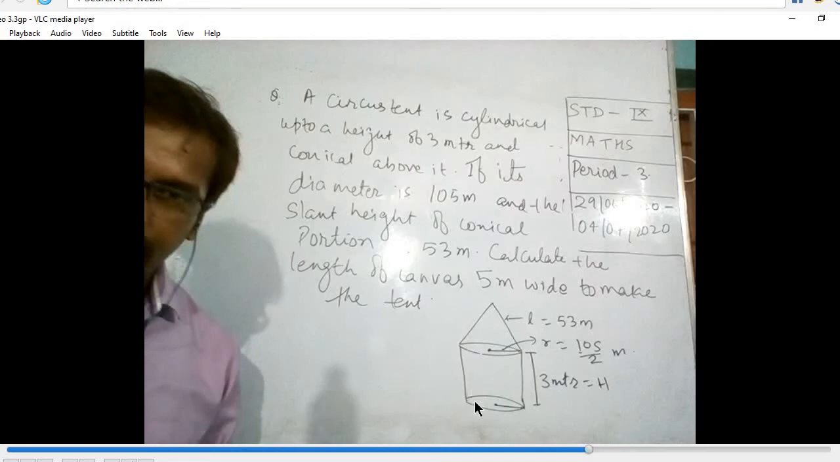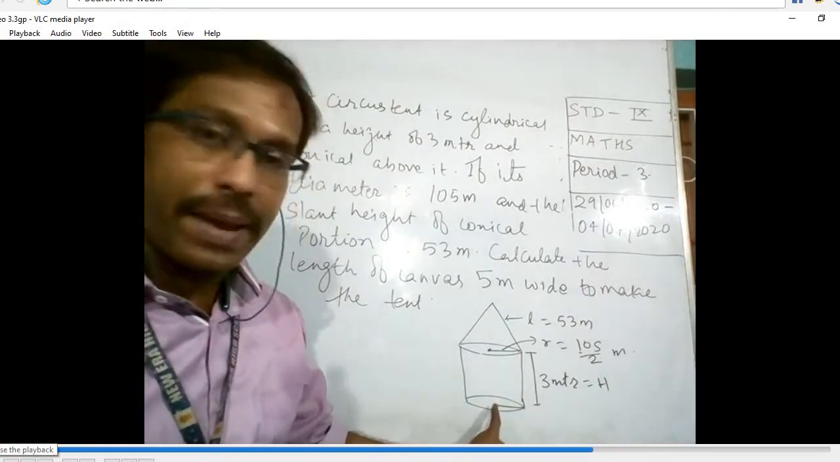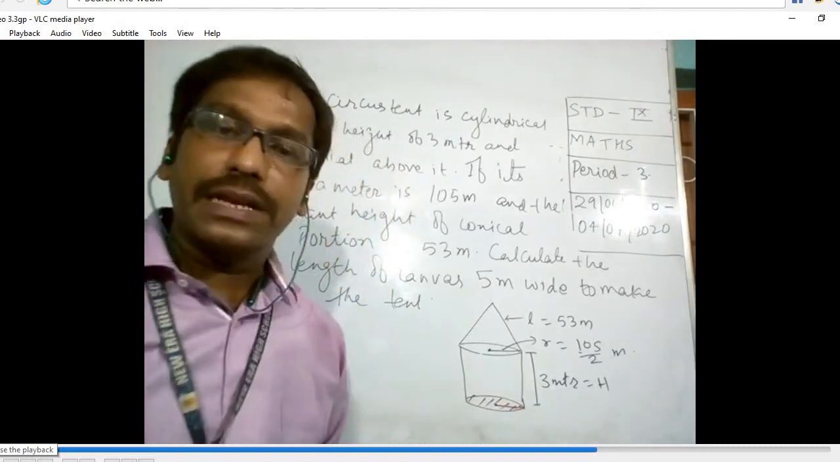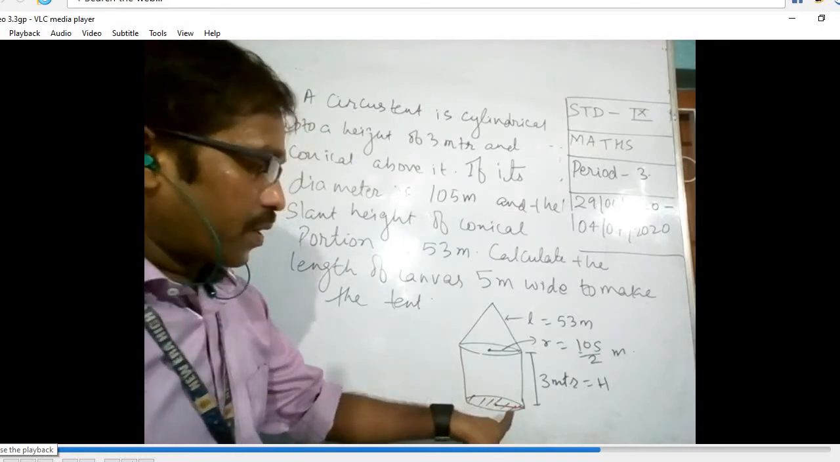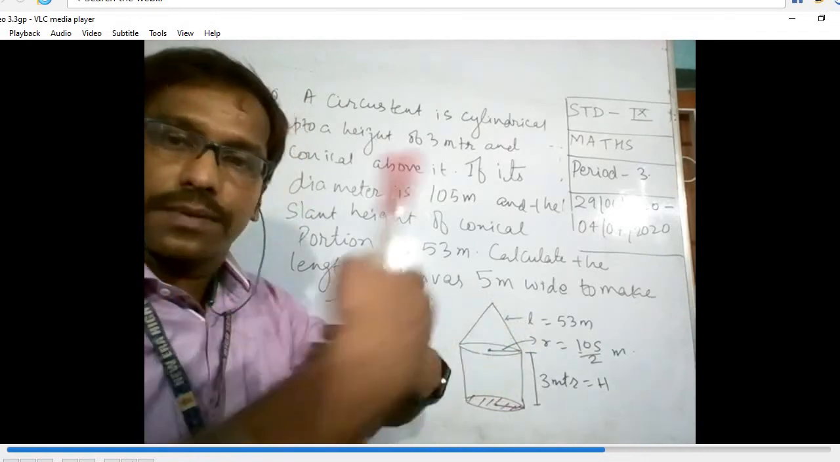Up to this it is cylindrical. See, the base is the same for the cone as well as for the cylinder. That's why the radius will also be equal for the cylinder as well as for the conical part. We do not take this circular base into account. Then how would the audience enter if I closed this also? So we will not close this one. Only we will close the curved surface area.